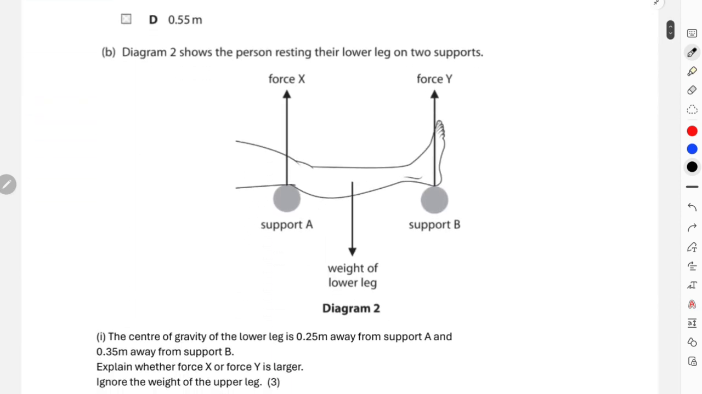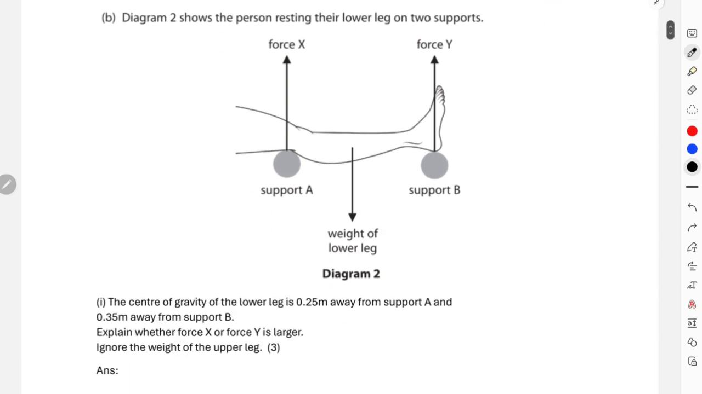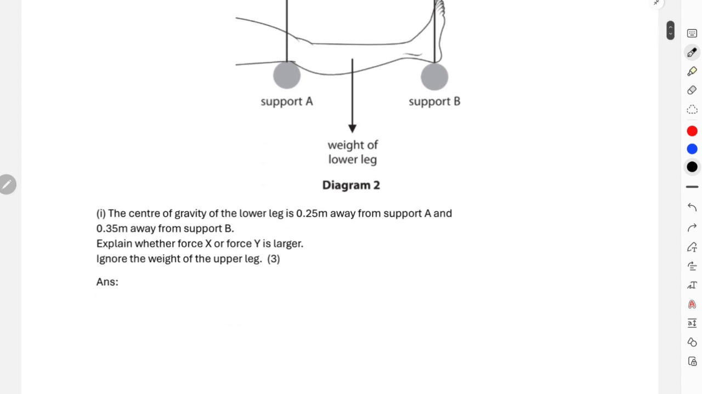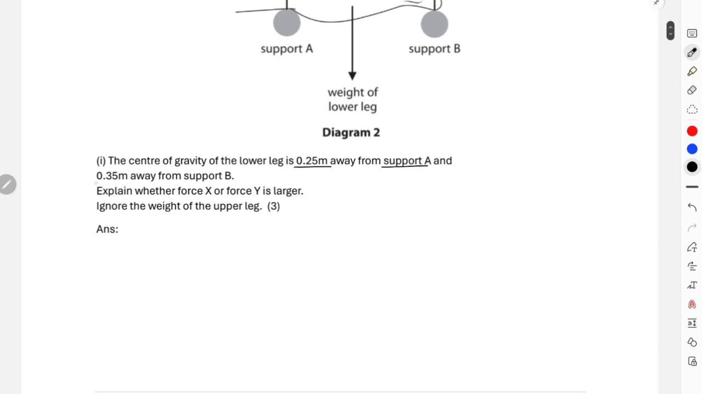And then again in part B, the diagram shows the person resting their lower leg on two supports this time, and there are forces from support A as force X and from support B as force Y, and then obviously the weight of the lower leg is acting in the downward direction like it was previously. It is stated that the center of gravity of the lower leg is 0.25 meter away from support A and 0.35 meter away from support B, which means the total length between A and B is 0.55, right? And explain whether force X or force Y is larger. Ignore the weight of the upper leg.